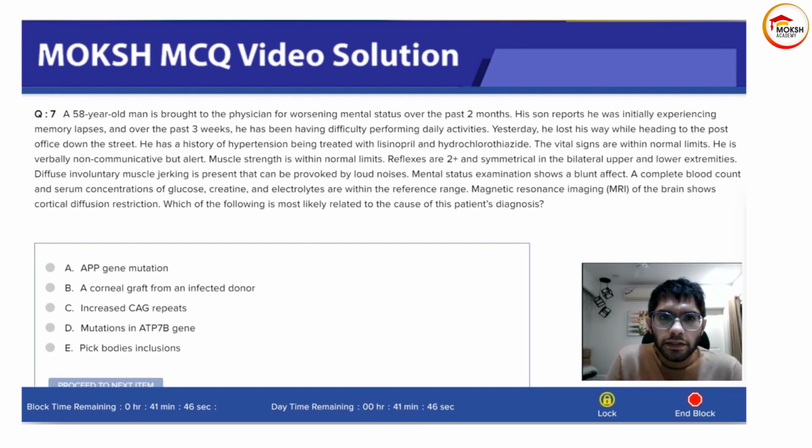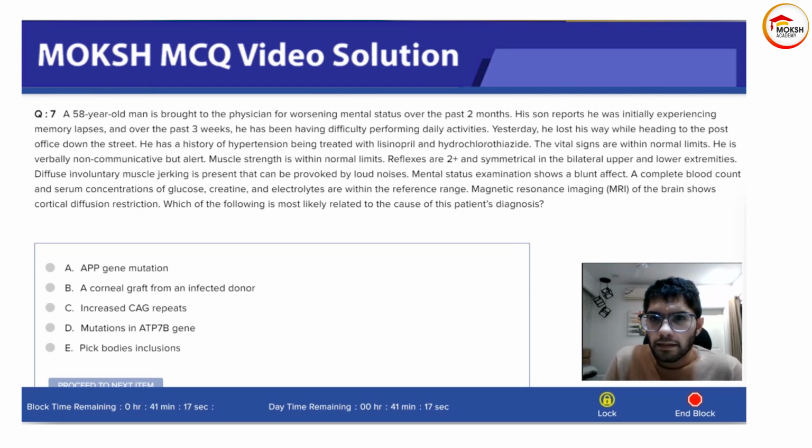He has a history of hypertension, being treated with lisinopril and hydrochlorothiazide. The vital signs are within normal limits. He is verbally non-communicative but alert. Muscle strength is within normal limits. Reflexes are 2+ and symmetrical in the bilateral upper and lower extremities. Diffuse involuntary muscle jerking is present that can be provoked by loud noises.